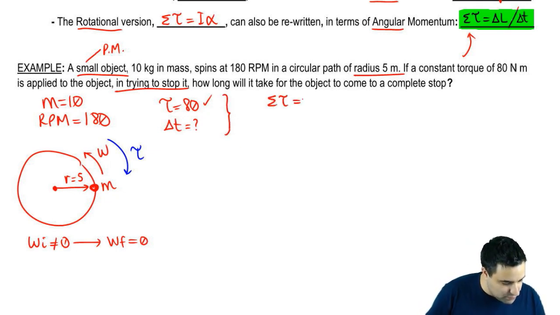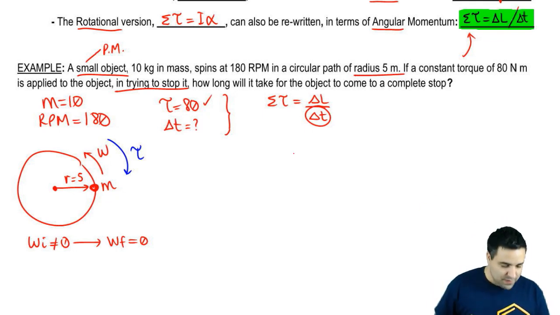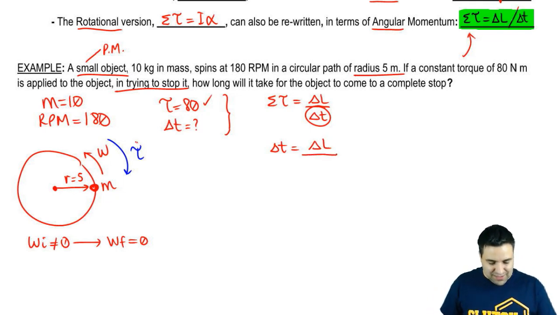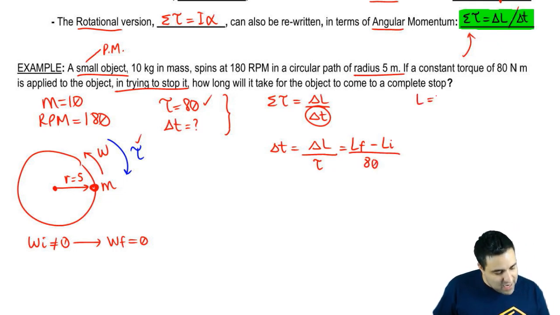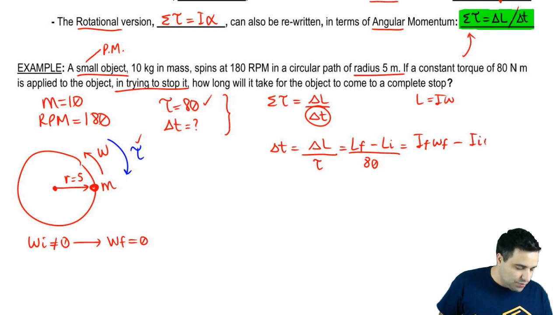Sum of all torques equals delta L over delta T. I'm looking for delta T, so I'm going to solve for delta T. I'm going to move it up, so delta L is here, and I'm going to move torque down. There's only one torque here, which is the 80, so I'm going to put that in here. Delta L is L final minus L initial, and then this torque is 80. L, remember, is I omega. So you can think of this as I final omega final minus I initial omega initial, divided by 80.